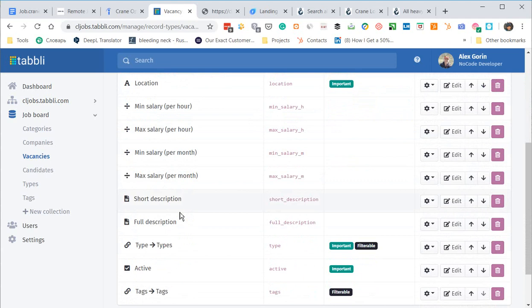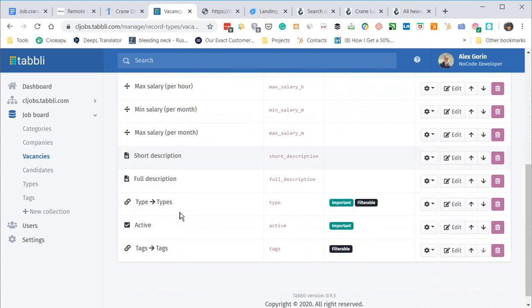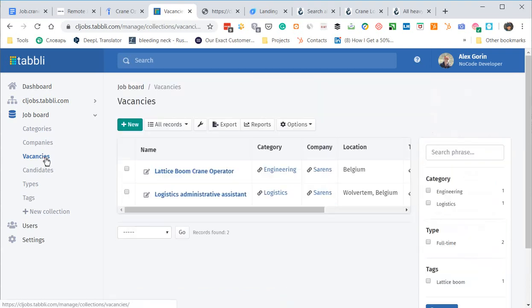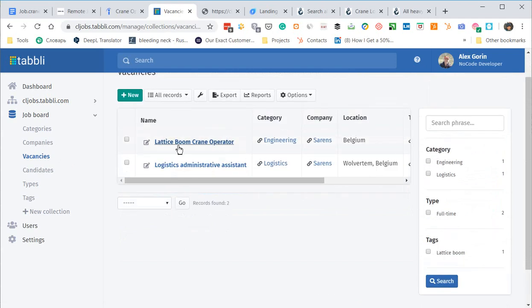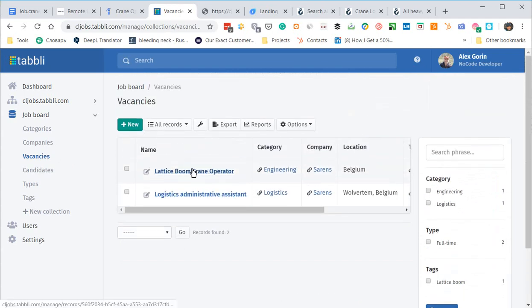Even, I'm sure we will improve and change it. We will change it on the fly, but for now we have something like this. Let's look at the existing data. We do not have too much. We have only 2 vacancies, created from the open public resource of the Sarans company.